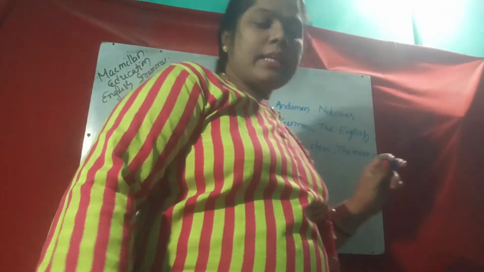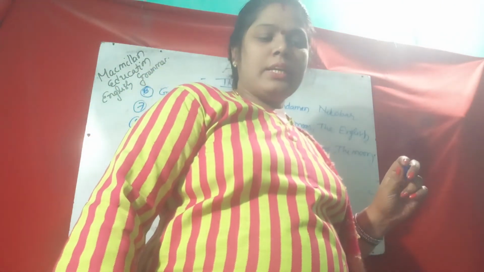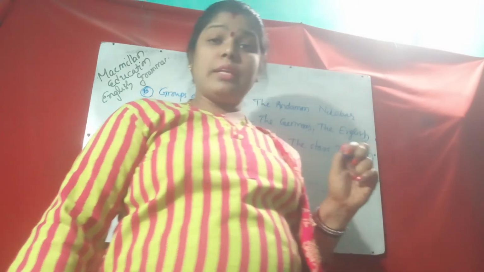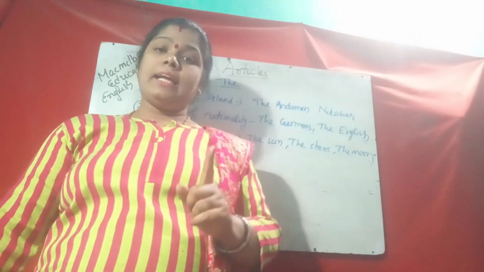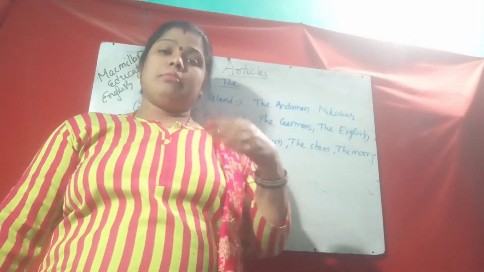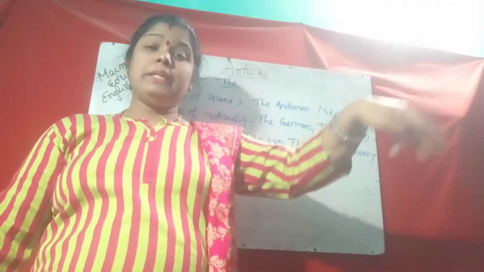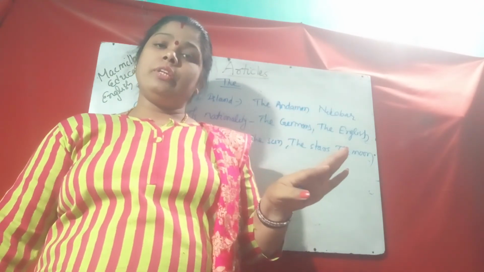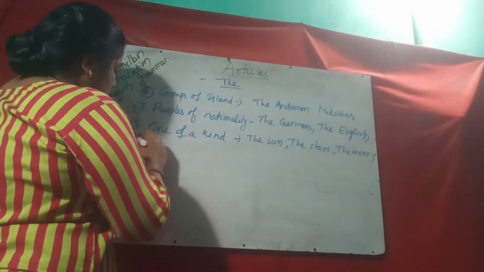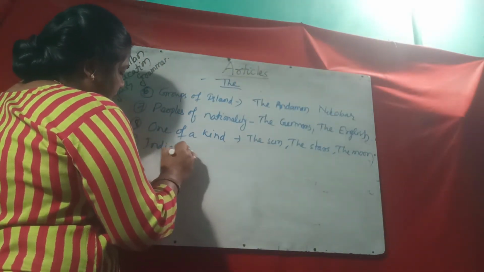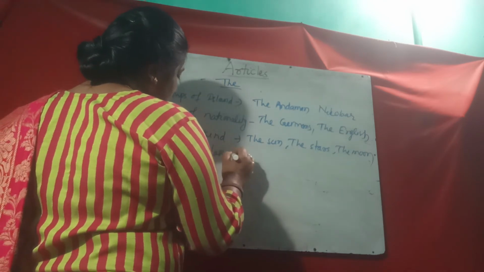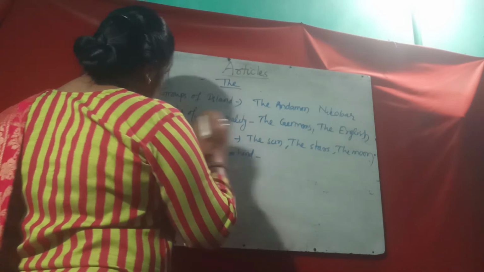Then indicating a class or kind. The lion is the king of the jungle. The dog is the faithful animal. For the class, a lion, but when you explain about the group, then the lion is the king of the animals and the dog is the faithful animal. So, indicating class or kind.